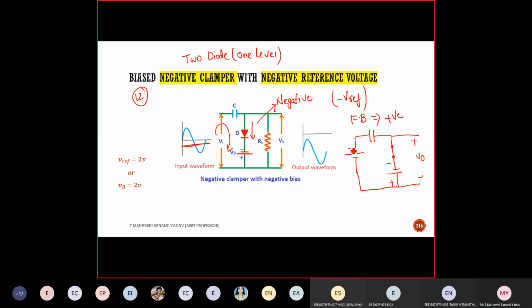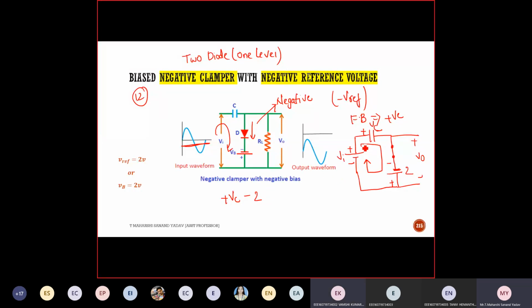Minus VB, from here, something like this. Plus VC. Then minus VO. We know V0 because here I'm considering reference voltage, right? So it will be minus 2.